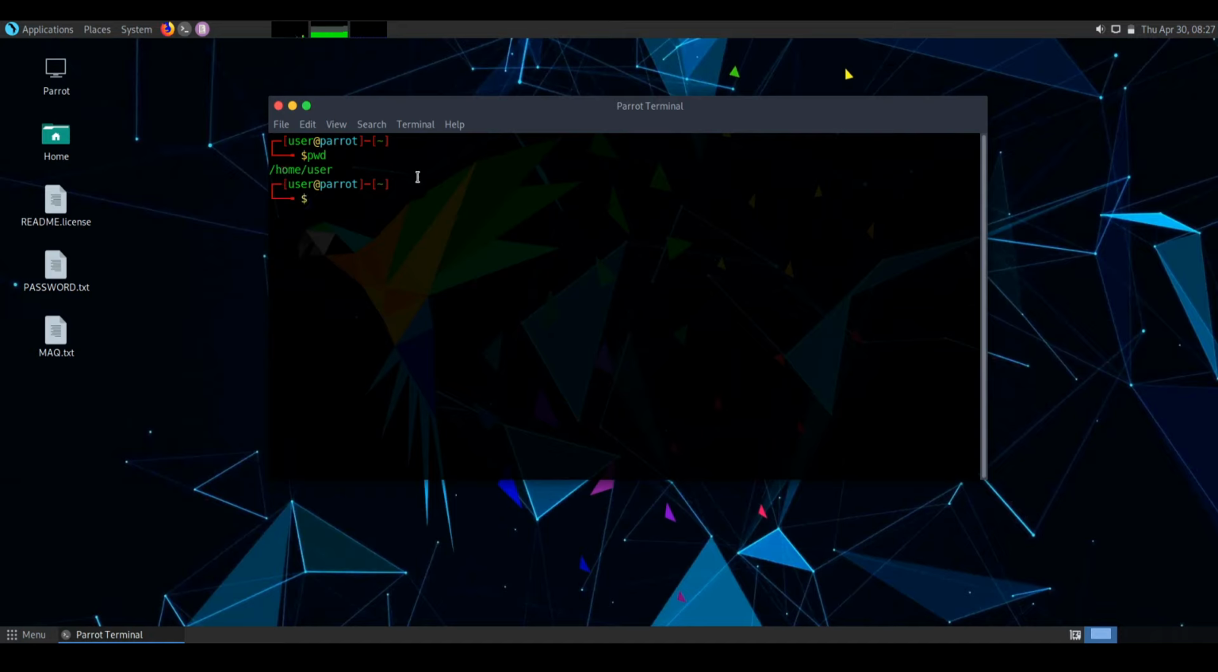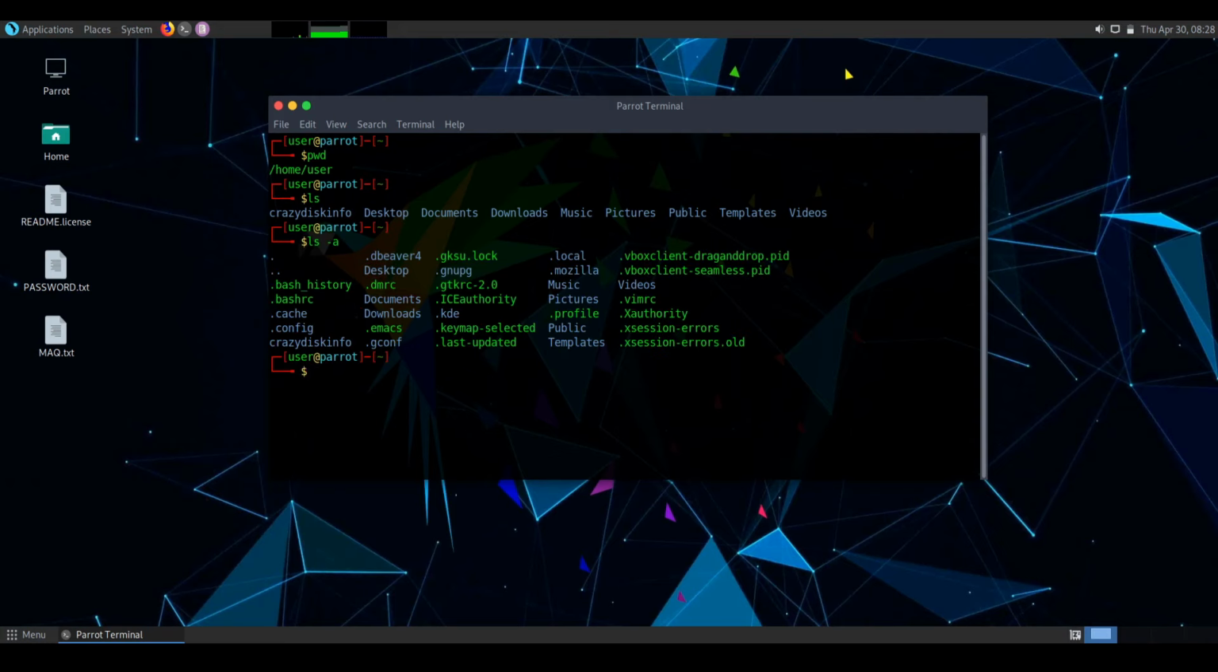So the next command is ls. Use the ls command to know what files are in the directory you are in. So here are all the folders which are present in the current directory. You can also show the hidden files by using the command ls -a. So you can see the hidden folders which are not shown in the above command.